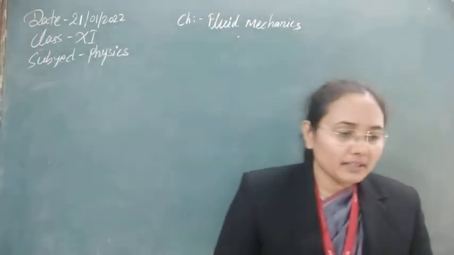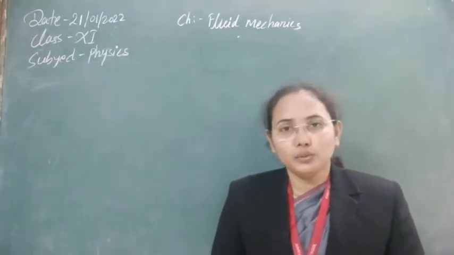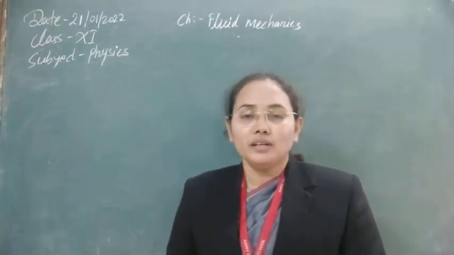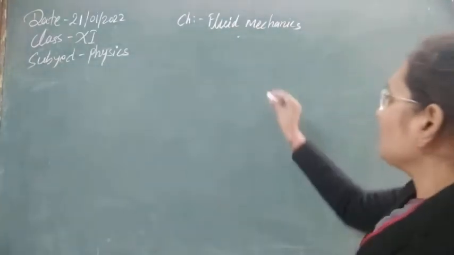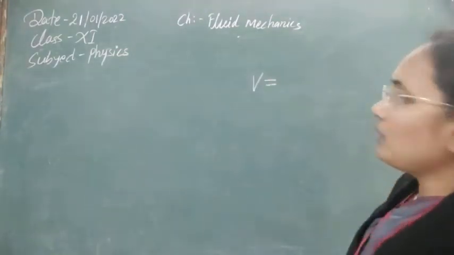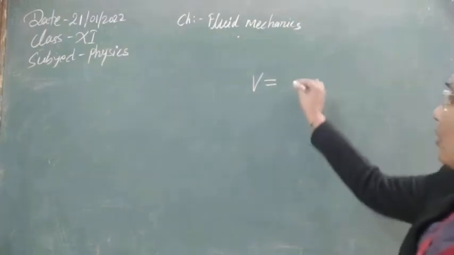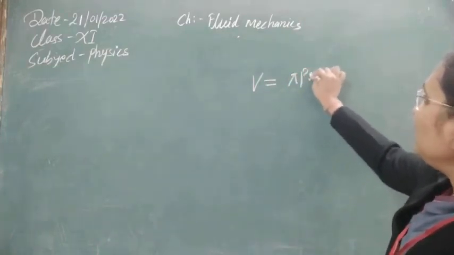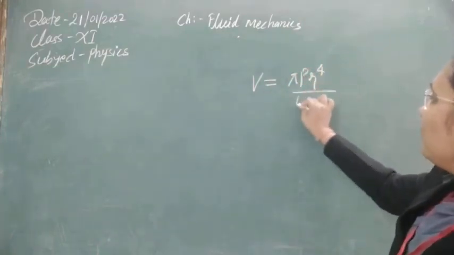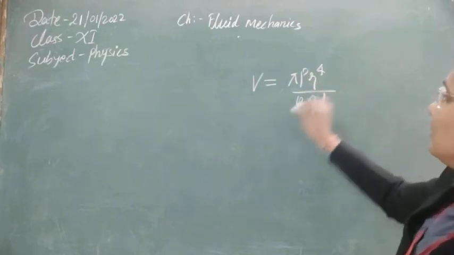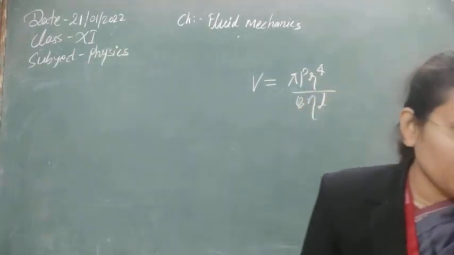On these four factors it depends, and if we use dimensional analysis, the rate of flow of liquid through the tube per second is calculated as pi P r to the power 4 upon 8 eta L. So this is the formula that we have got.